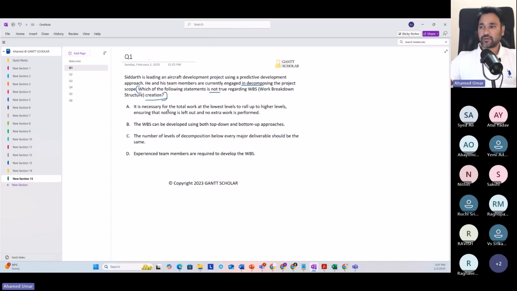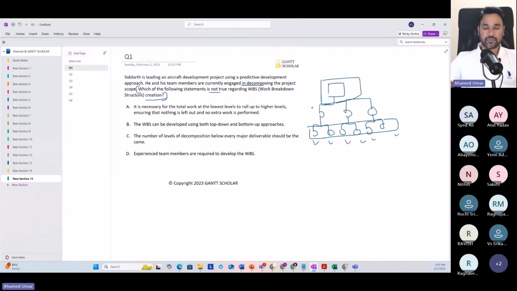Option A is necessary for the total work at the lowest level to roll up to higher levels, ensuring that nothing is left out and no extra work is performed. Correct. So this is called the 100% rule. If you take a WBS, these are the work packages. We have 6 work packages. Now, if you complete all the 6 work packages, you should be able to say we are done with the total project scope, because this is a 100% rule.